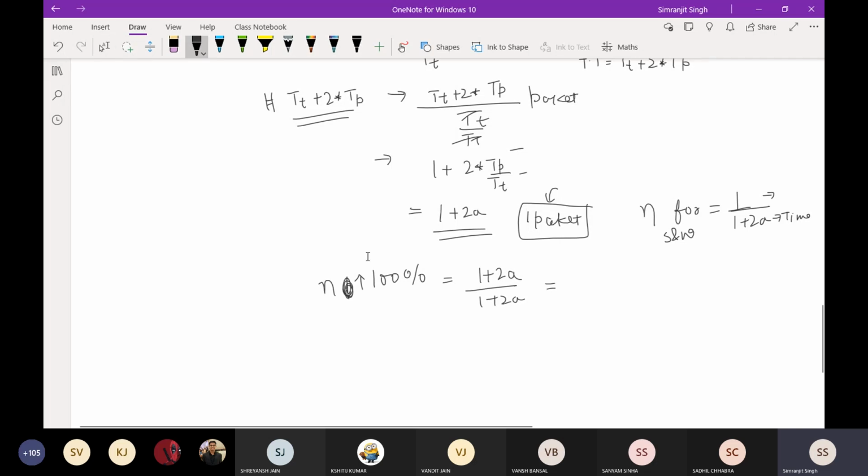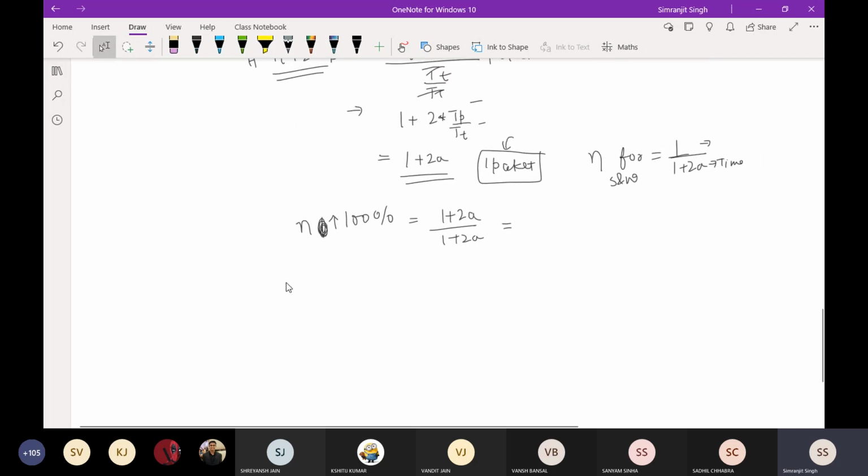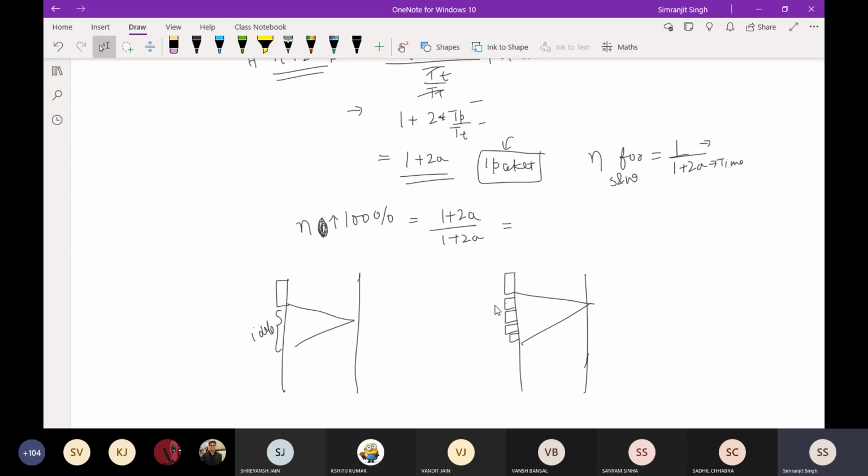Suppose I again show you the example that we were following. You know that for this much amount of time you're doing some work, but for this much amount of time you're sitting idle. Idle means you are waiting. So what I can do is, when I send the packet towards the link, in this idle time I also want to send some packets. If I do this, my efficiency will definitely be increased to near 100%.